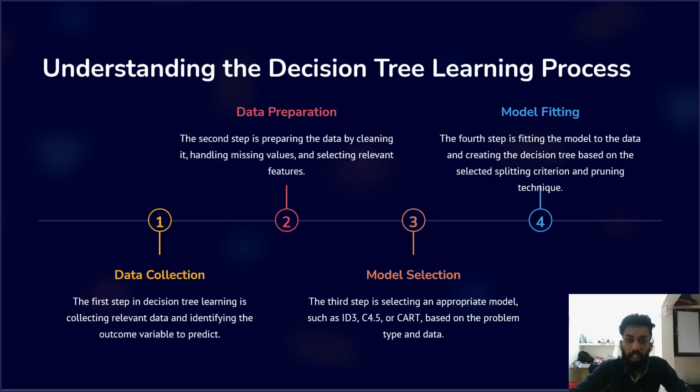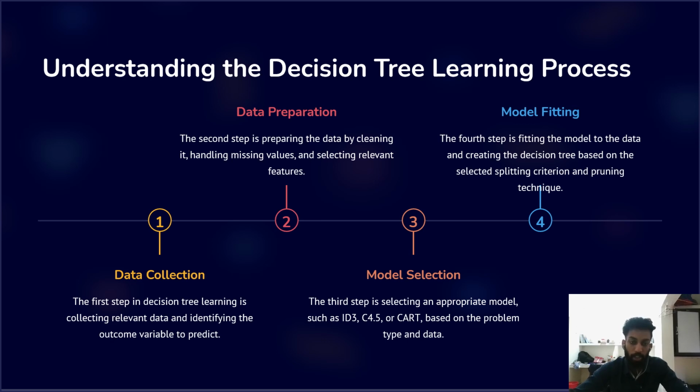Now let's get a clear idea of the decision tree learning process. There are four steps. One is data collection, second is data preparation, then the model is selected, and the final one is model fitting. When we talk about data collection, the first step in decision tree learning is collecting relevant data and identifying the outcome variable to predict.